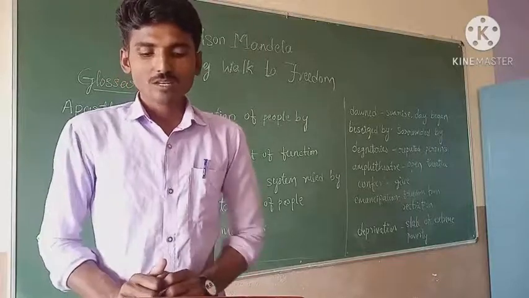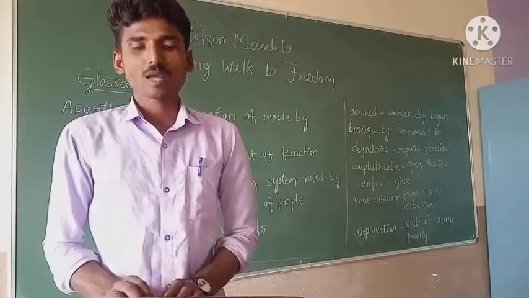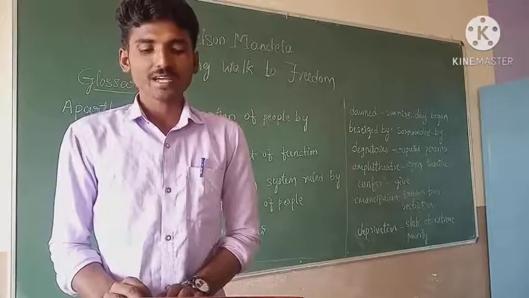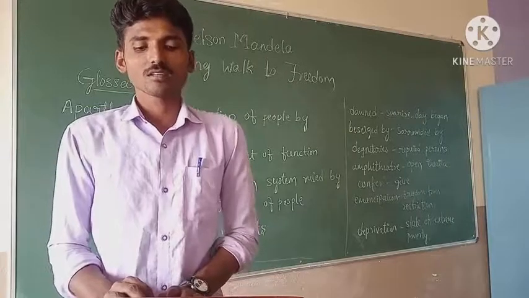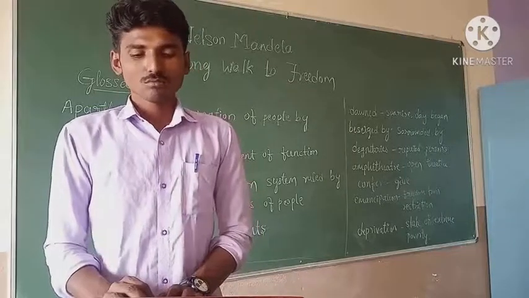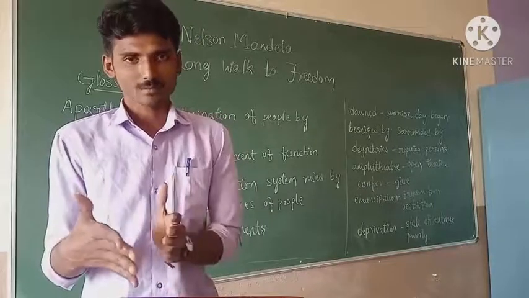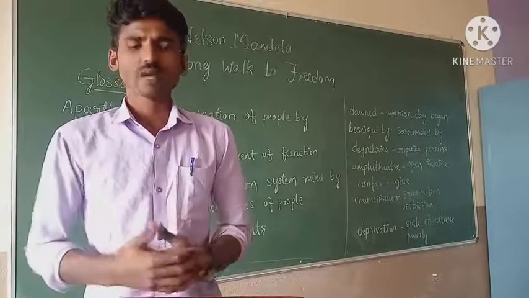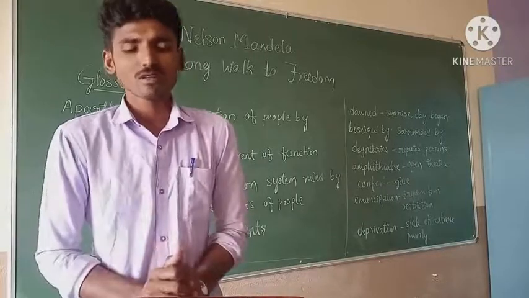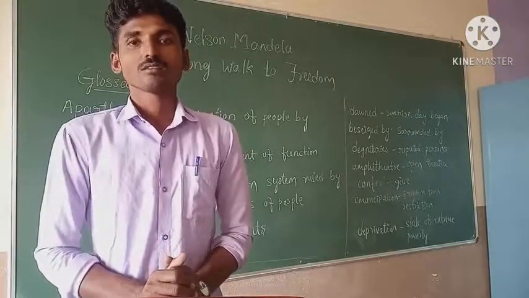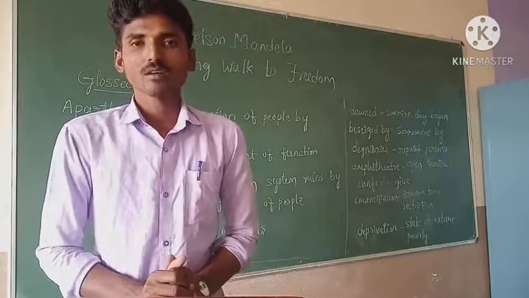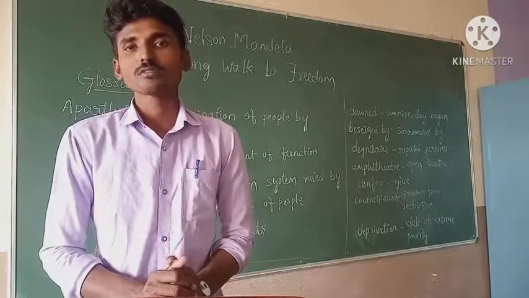Okay, so can you say which of the three countries named below had such a political system until very recently? The first one, United States of America; second one, South Africa; third one, Australia.